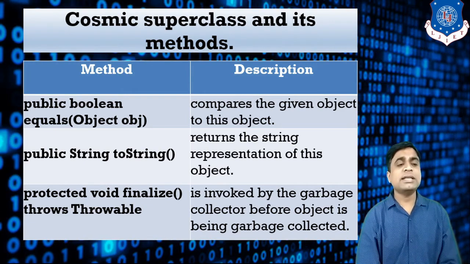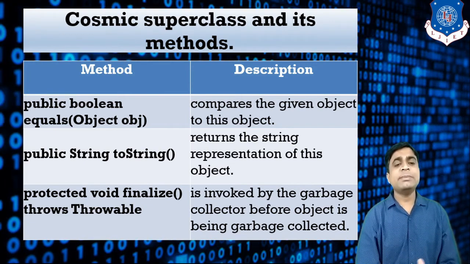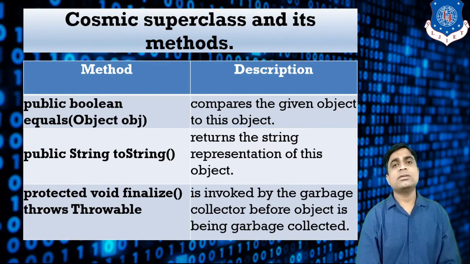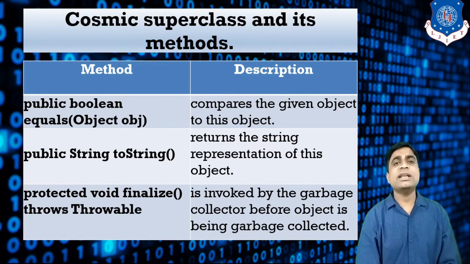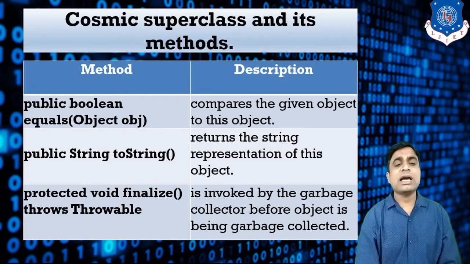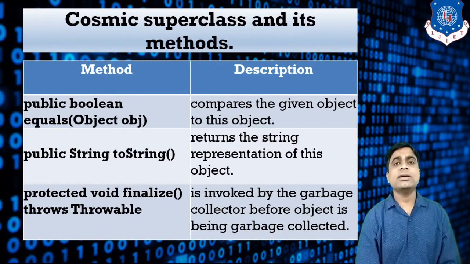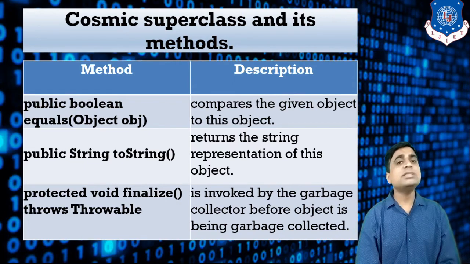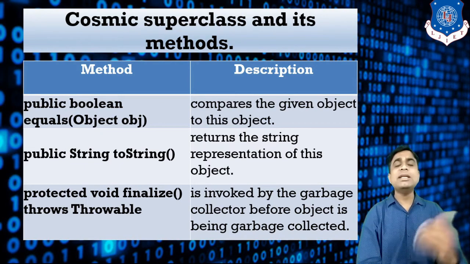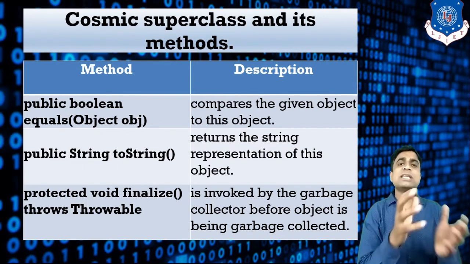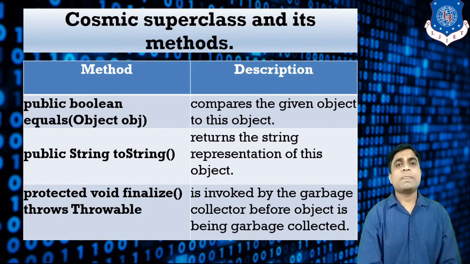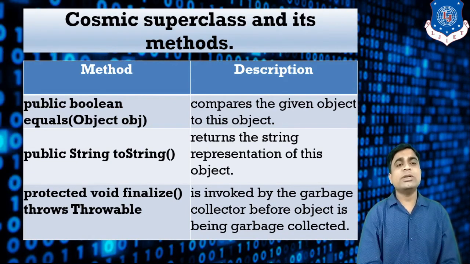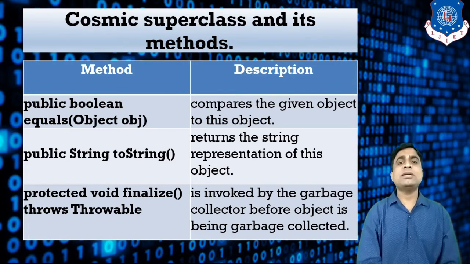Similarly, the next method is the toString method, which gives the representation of this object. And the last one is the finalize method, which invokes the garbage collector before an object is garbage collected. For that we are using the finalize method. So these three methods are available in the object class, and all the classes override that particular method. So I hope you understand the concept of the cosmic superclass.